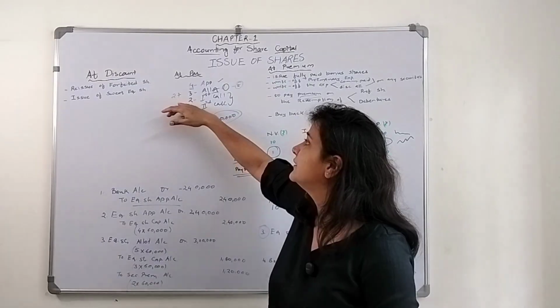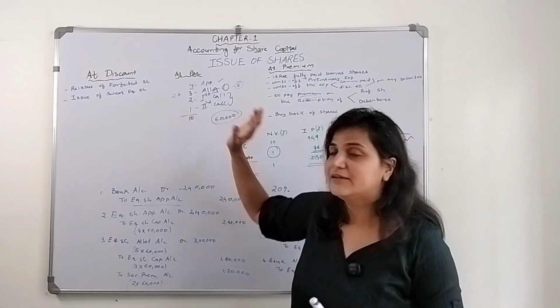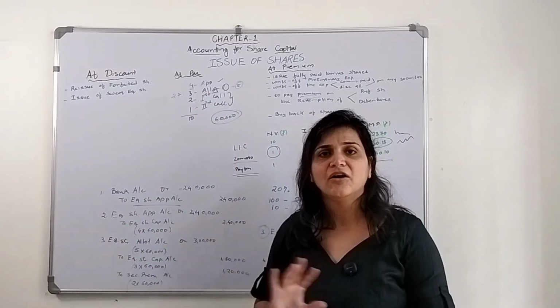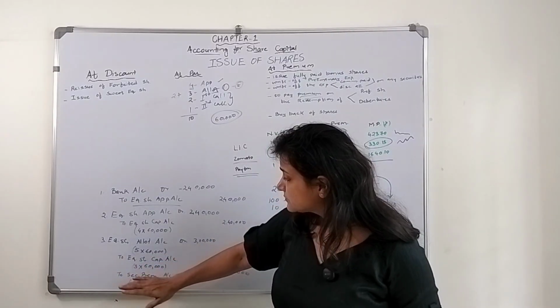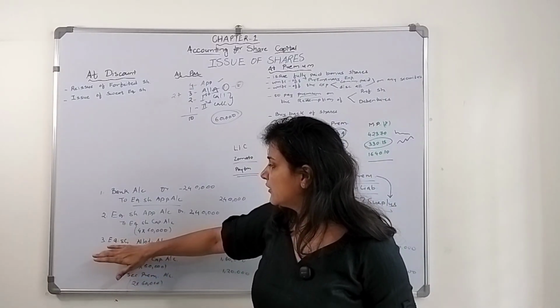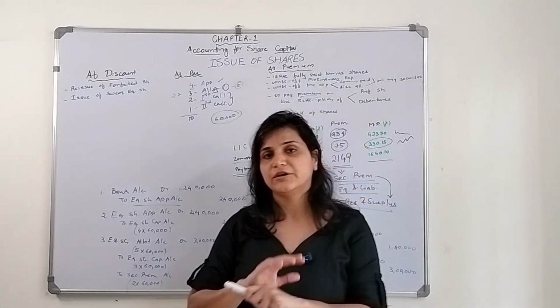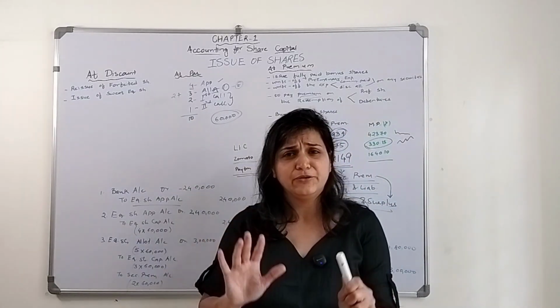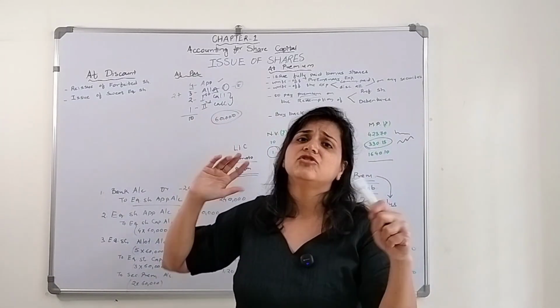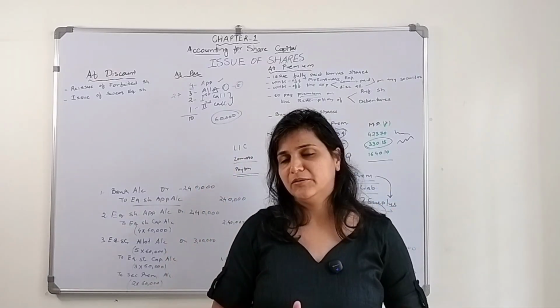It may so happen that they call the premium at the time of first call or at the time of second call, and this is how, instead of equity share allotment account, here it will come first call account and the amount will get transferred to the securities premium account. Easy, simple to understand. So this was when they issue the shares at premium amount.